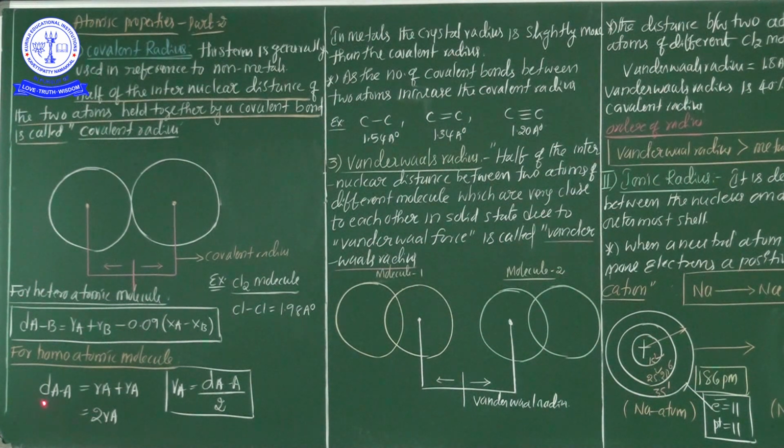Now see, my dear students, here D(A-A) is equal to RA plus RA, the radius of A atom plus the radius of another A atom, because it is a homoatomic molecule.